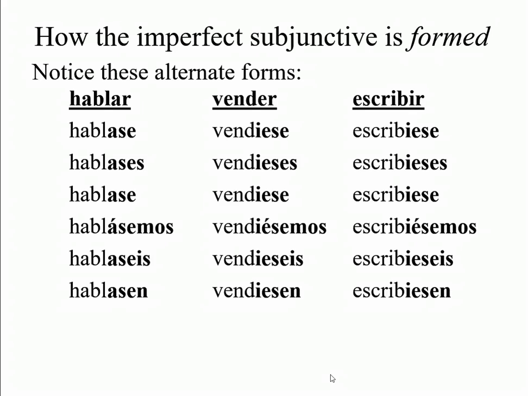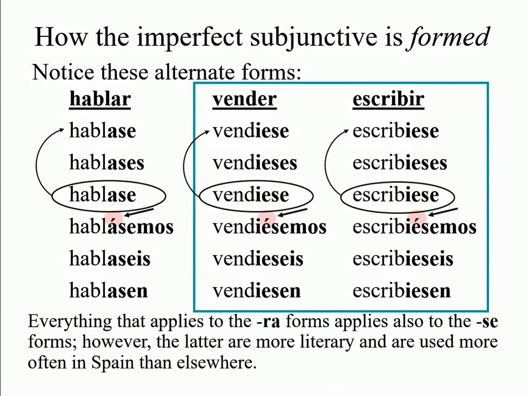Escribir, escribiese, escribieses, escribiese, escribiésemos, escribieseis, escribiesen. Everything that applies to the ra forms applies also to the se forms. However, the latter are more literary and are used more often in Spain than elsewhere.